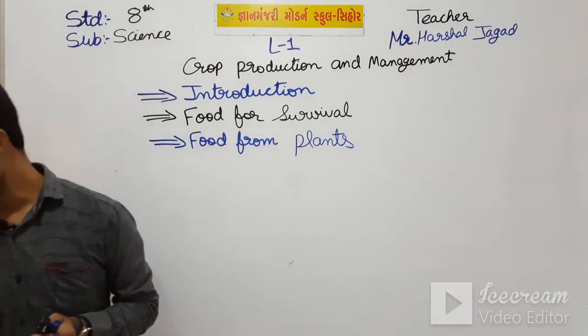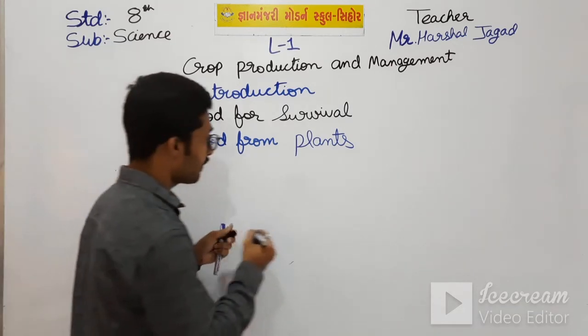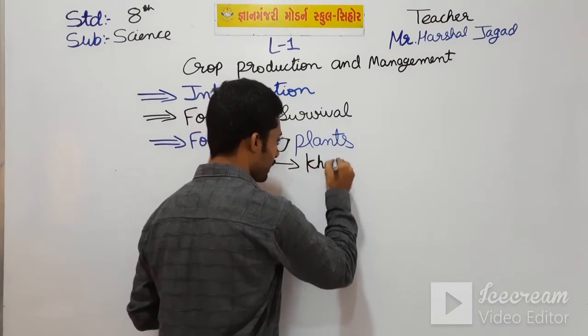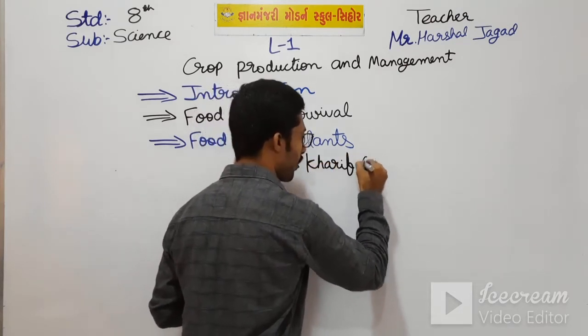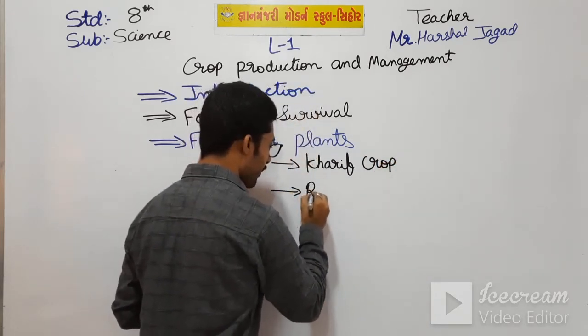I have told this in the previous lectures.